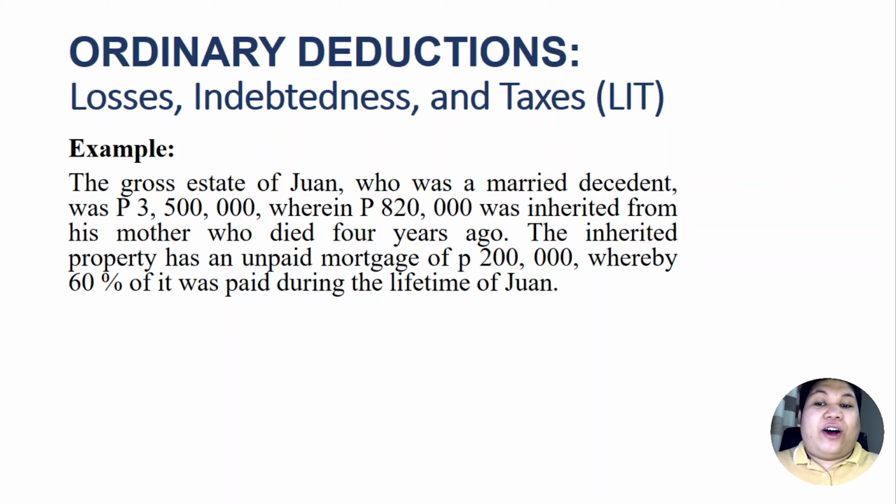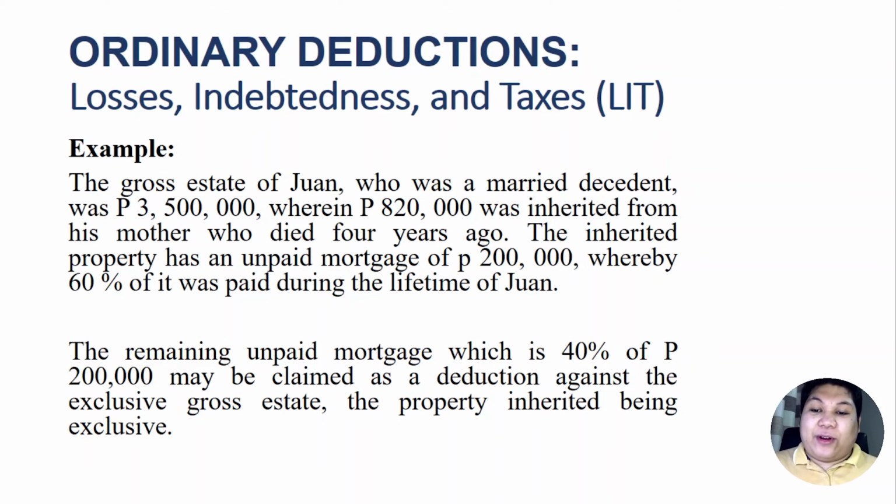Therefore, out of 200,000, there's still an unpaid mortgage of 40% of the 200,000 pesos. Therefore, the remaining unpaid mortgage, which is 40% of the 200,000, or that is 80,000 pesos, may be claimed as a deduction against the exclusive gross estate because the mortgage was related to the property which was inherited, and that inheritance is actually classified as an exclusive property. Also, the mortgage is deductible from the exclusive gross estate of Juan.